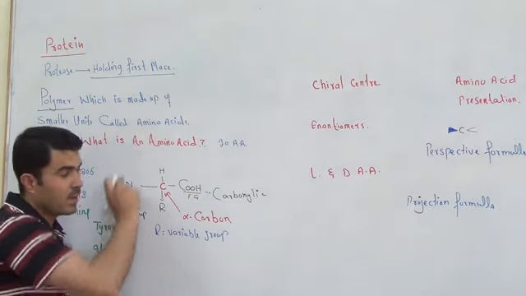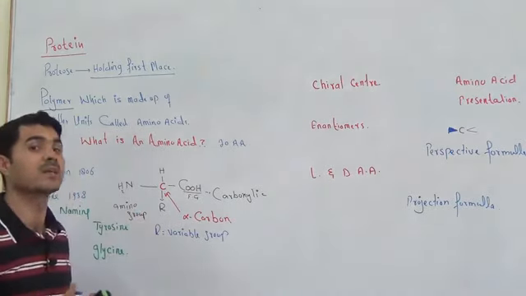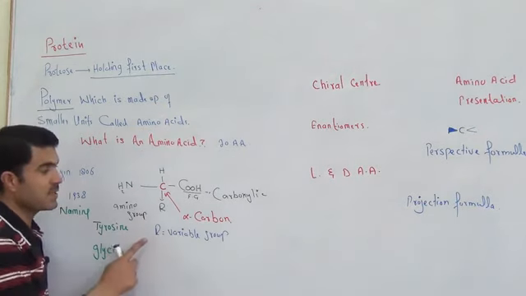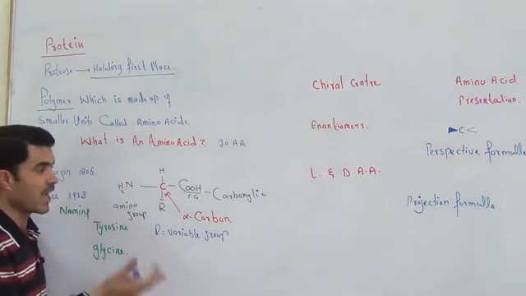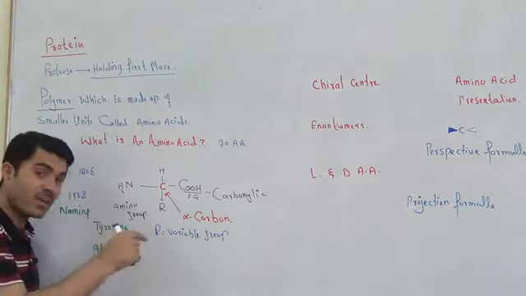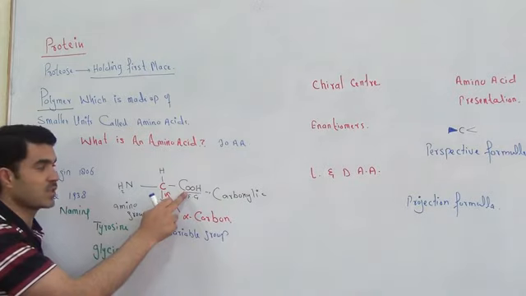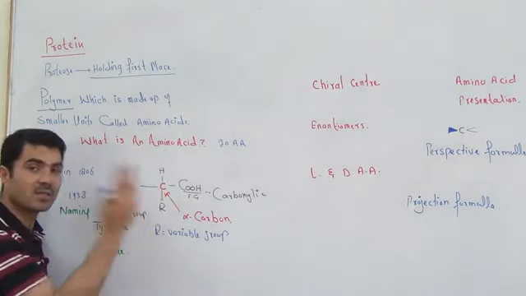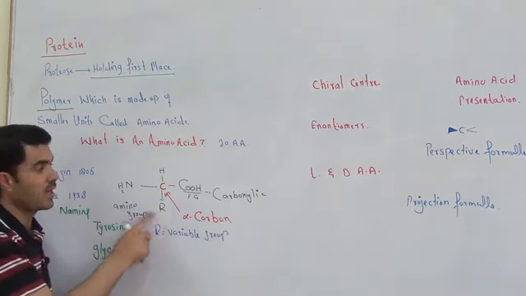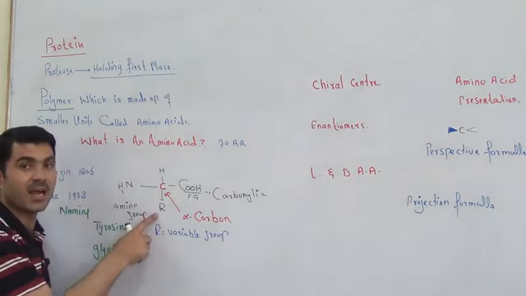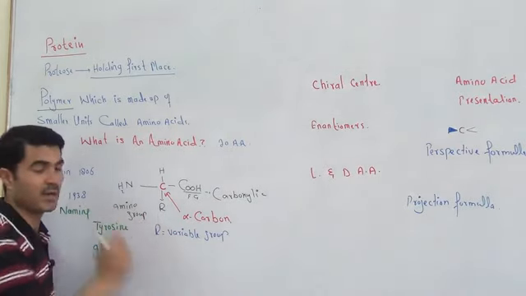Accordingly, different amino acids will come to us. It means that if there are more than one amino acids, each amino acid will be different from another amino acid with respect to this R group. If you find 3 amino acids, they may contain the same COOH group, NH2 and hydrogen, but these 3 amino acids would be different in respect to R. So that is a very important group. We can give names and identification to every amino acid according to the R.